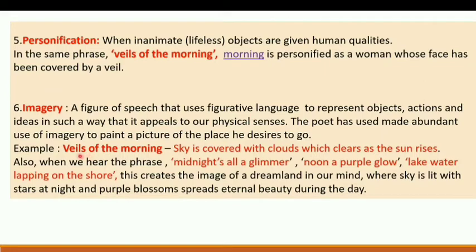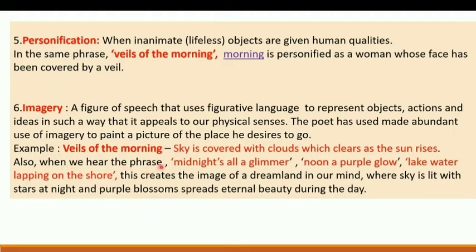For example, when we read the phrase veils of the morning, it refers to the sky which is covered with clouds and which clears as the sun rises. This picture we can frame in our mind while we read this phrase. We can paint a picture of the place or the thing he has tried to explain.